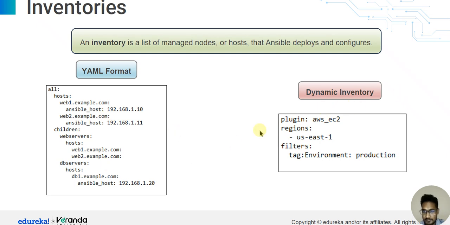This is dynamic inventory, with plugin support. The plugin is the AWS EC2 plugin, with region us-east-1 and filter tag environment set to production. So this is a dynamic inventory in YAML format. An inventory is a list of managed nodes or hosts that Ansible deploys and configures.